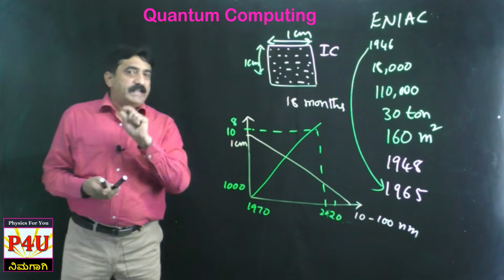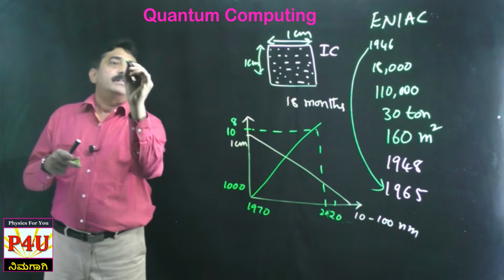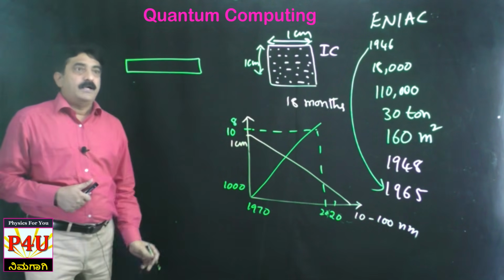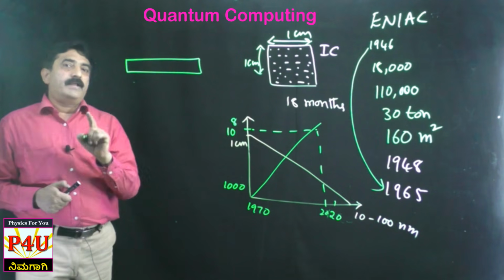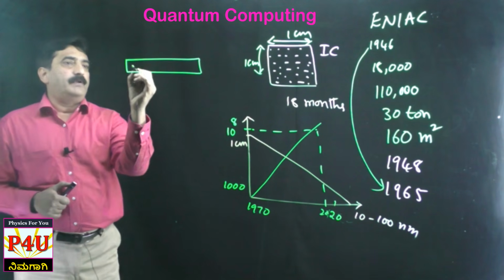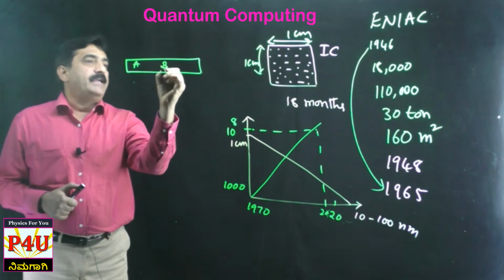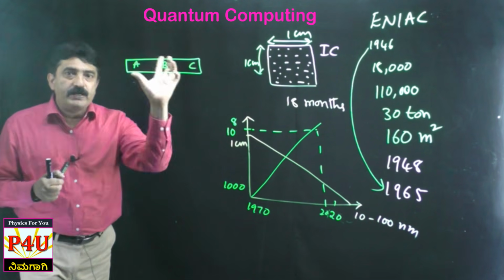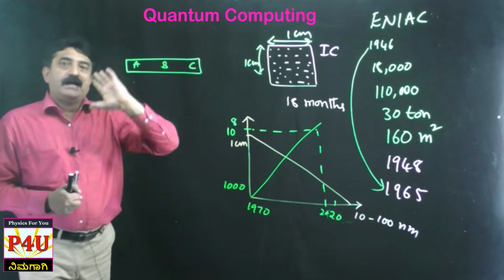Now you take one example. This is your college desk size. This desk can accommodate 3 students comfortably. Let us say A, B, C students, they can sit comfortably. So here I take students as transistors, the desk as a chip.